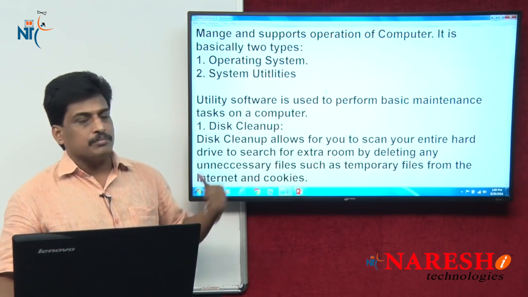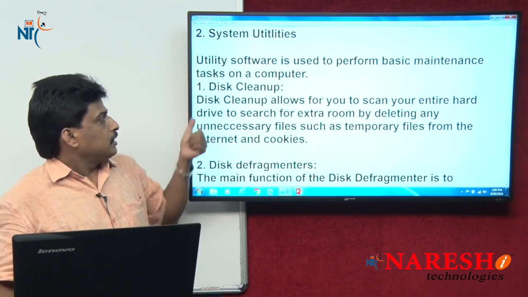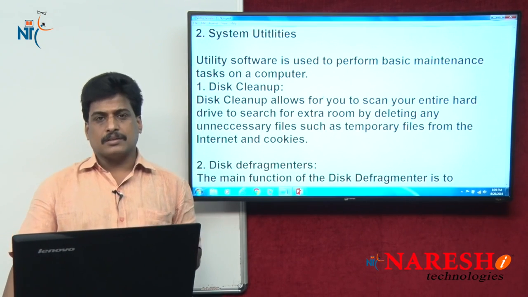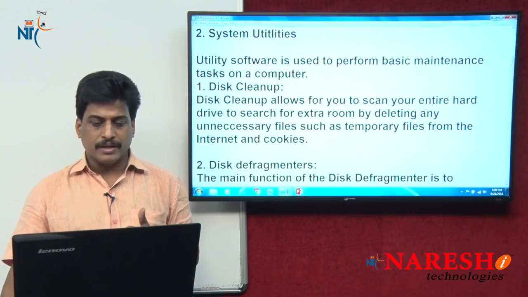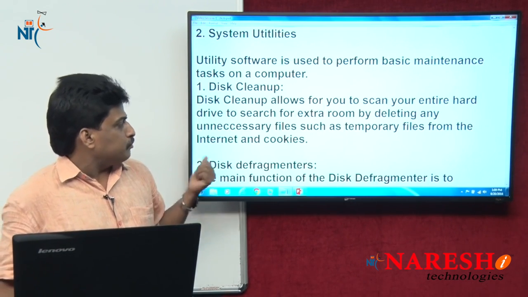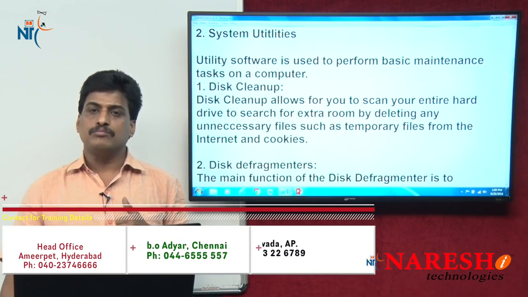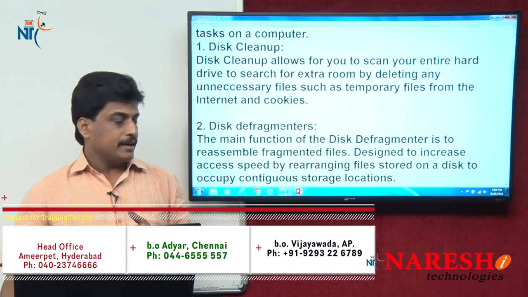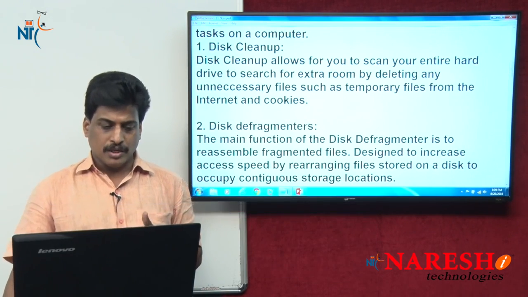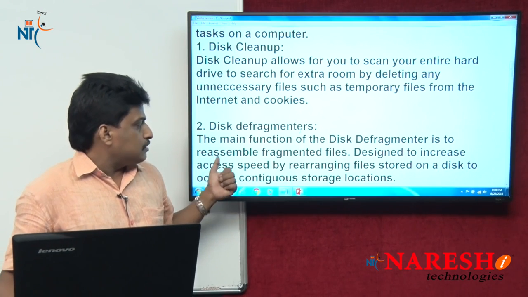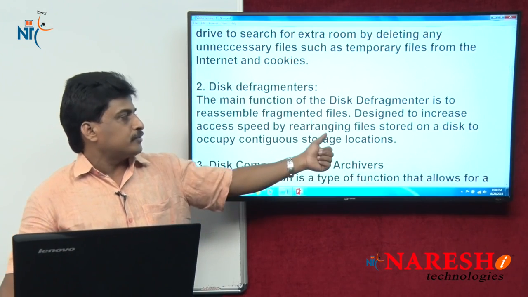Utility software is based on the basic performance and maintenance of the computer. Let's observe disk cleanup, the best utility to clean and scan the disk. It deletes extra temporary files, unnecessary files, and things like cookies, giving more boost to the system. Another one is the disk defragmenter, which reassembles fragmented files and also increases access speed by rearranging them.